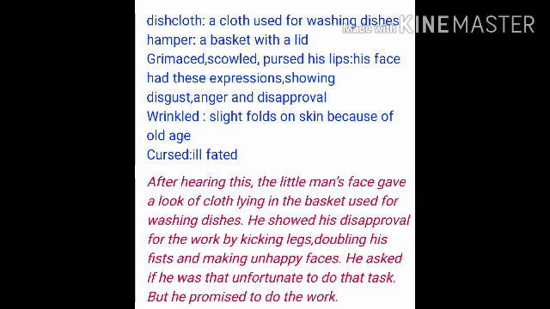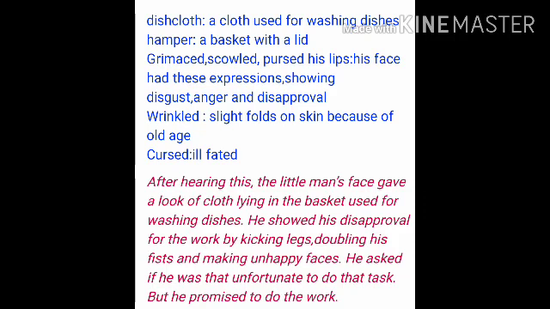Whatever you want me to do. So what he does is he just kicks his legs, doubles his fists and makes an unhappy face because he's not at all happy about the promise that he has made. He asks if he was that unfortunate to do the task, but he promised to do the work, right? So definitely he has to keep the promise that he has given to Patrick. So now let us move to the fifth paragraph.